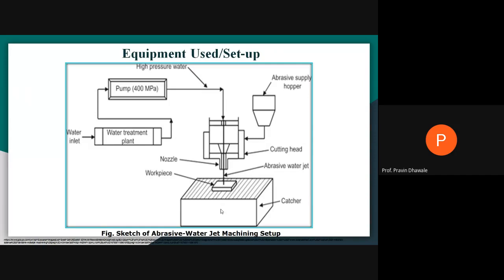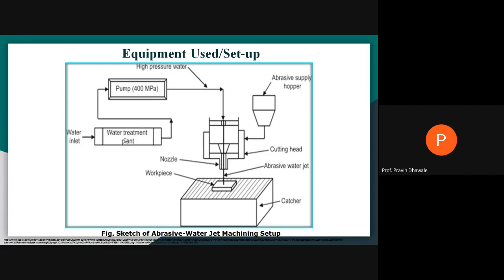You may produce a slot on this workpiece, right? The catcher is filled with water, because the high velocity water jet may harm the base of the workpiece or the fixture. In this tank, you are providing water. The velocity of the jet is neutralized when it passes through the water present in the catcher. So it will not damage the base of the fixture mechanism or catcher. So this is the experimental setup or equipment setup used for abrasive water jet machining. Is it clear how it will work?